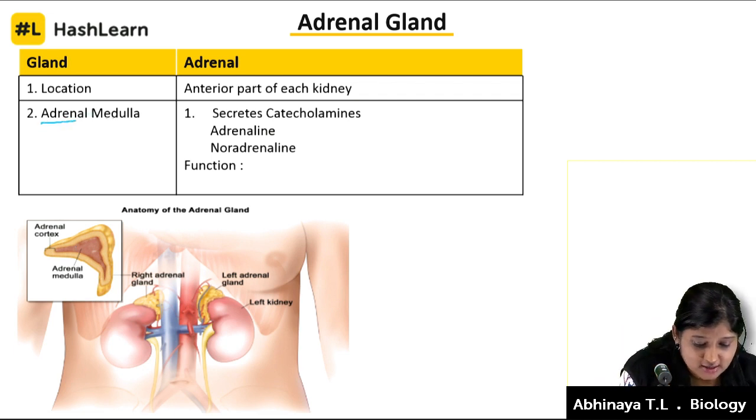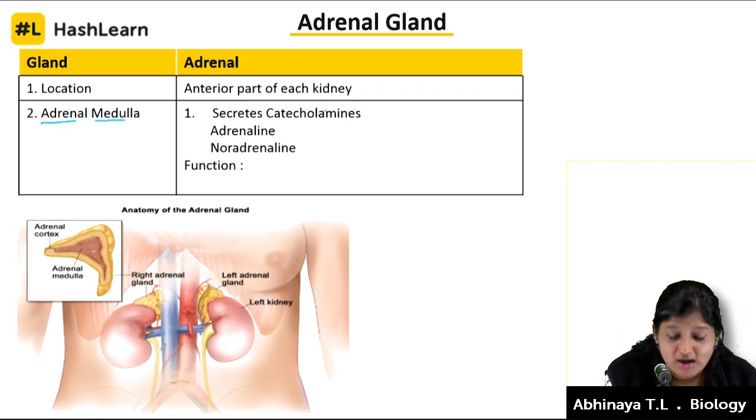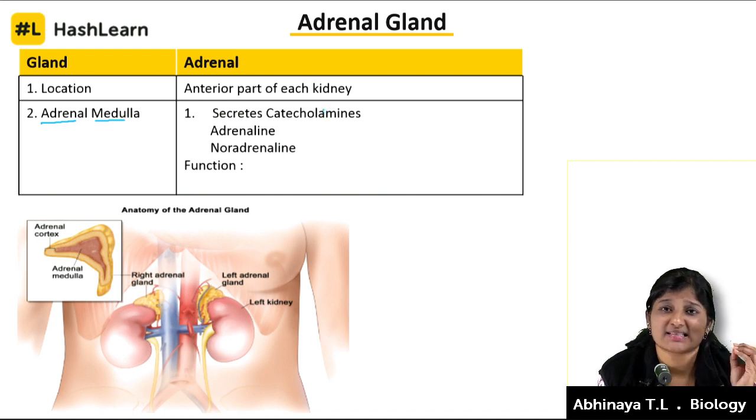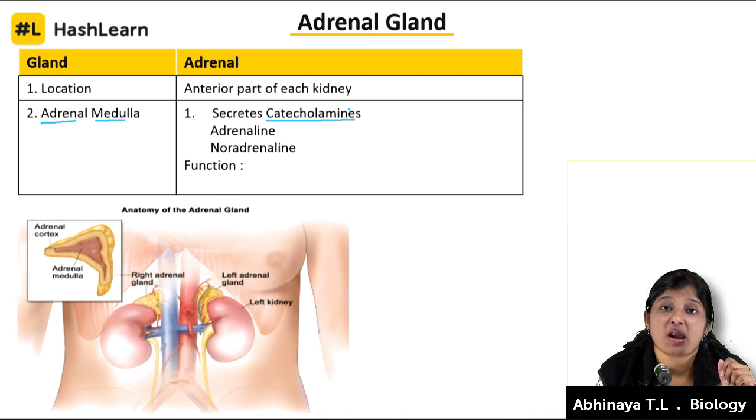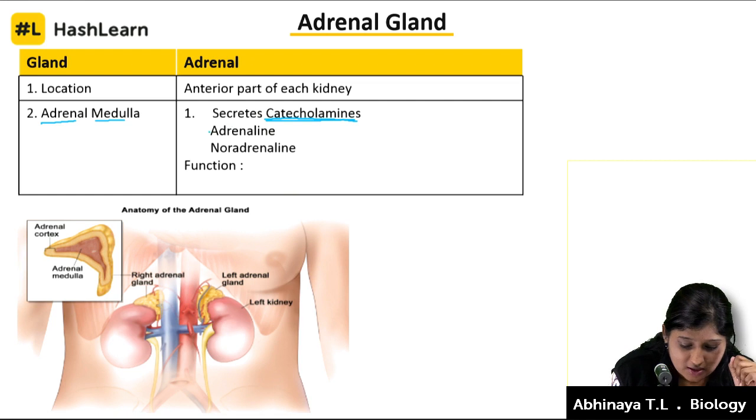Okay, kids. So the adrenal medulla is going to secrete a set of hormones which are called catecholamines. These are amine-based derivative kinds of hormones. What are they?